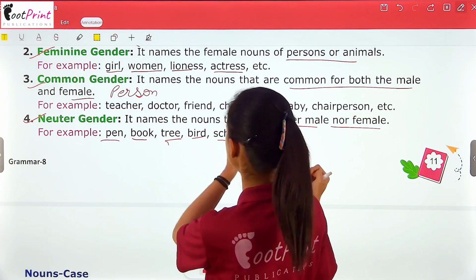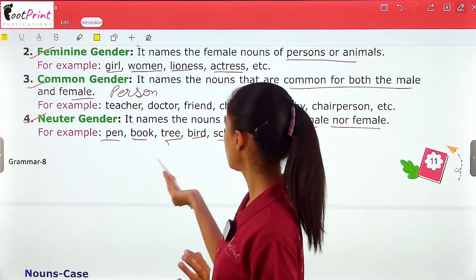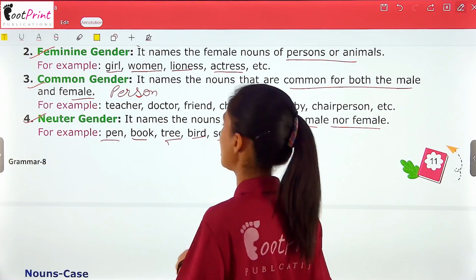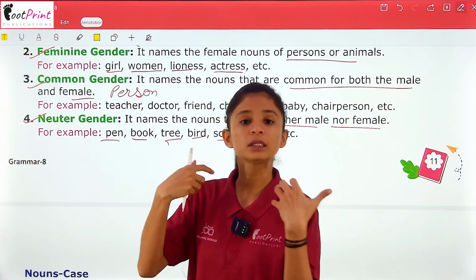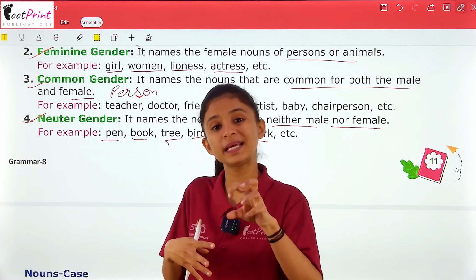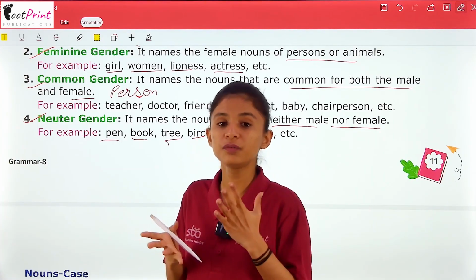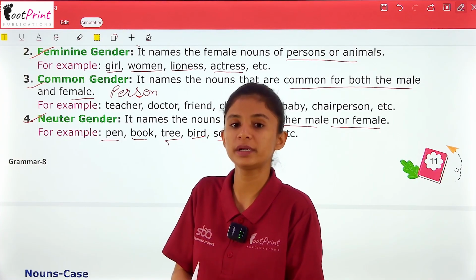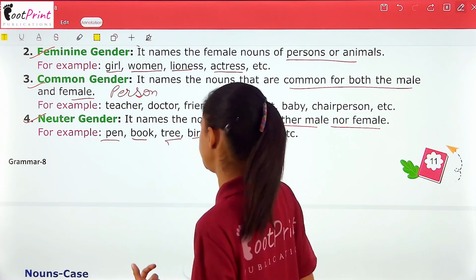So these are the examples. Pen, book, tree, bird, school, park. All these are either non-living things or places. So you cannot give a place a gender. So here we give them a fourth gender, that is neuter gender.